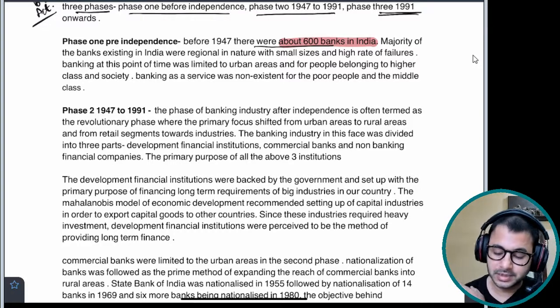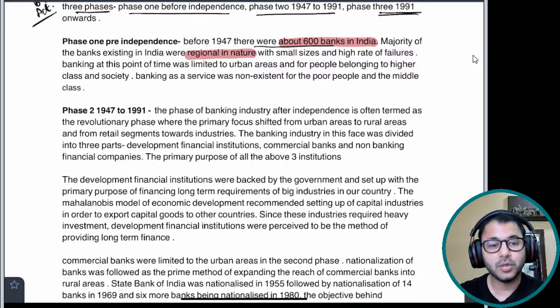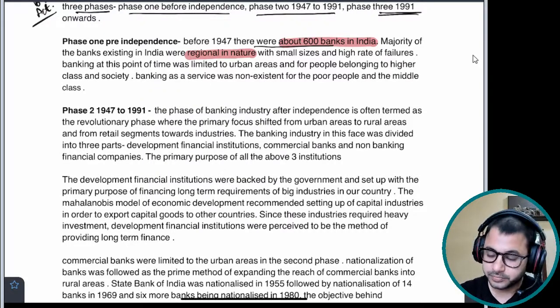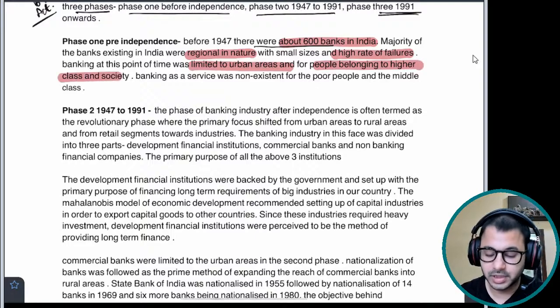Majority of the banks existing in India were regional in nature, so I've directly come into the problems which gave rise to phase 2. With small sizes and high rate of failures, banking at this point of time was limited to urban areas and for people belonging to higher class in society.